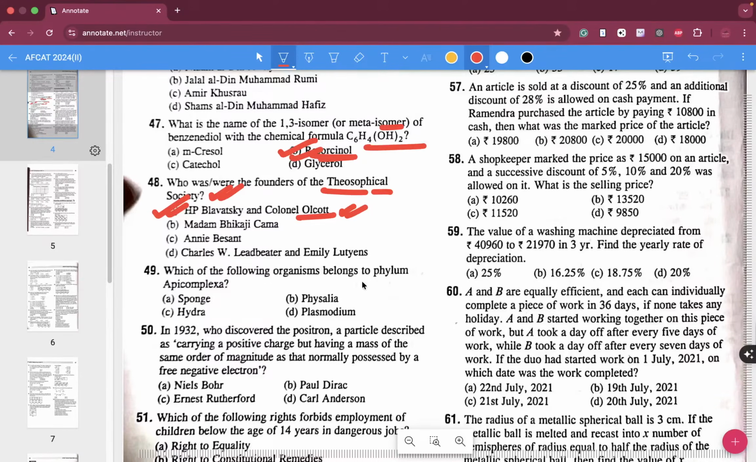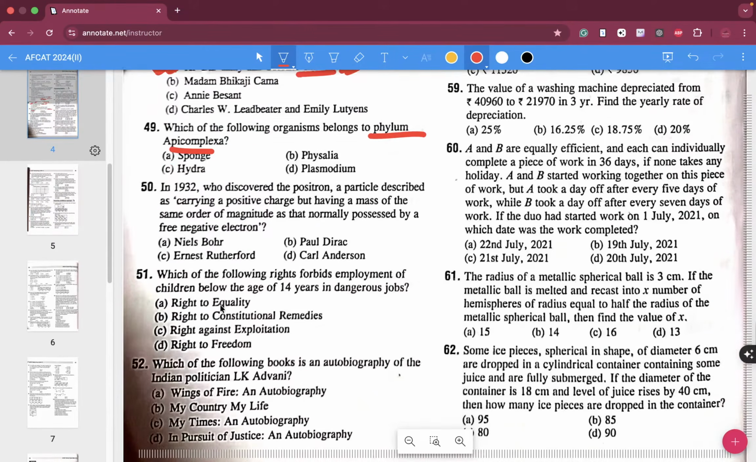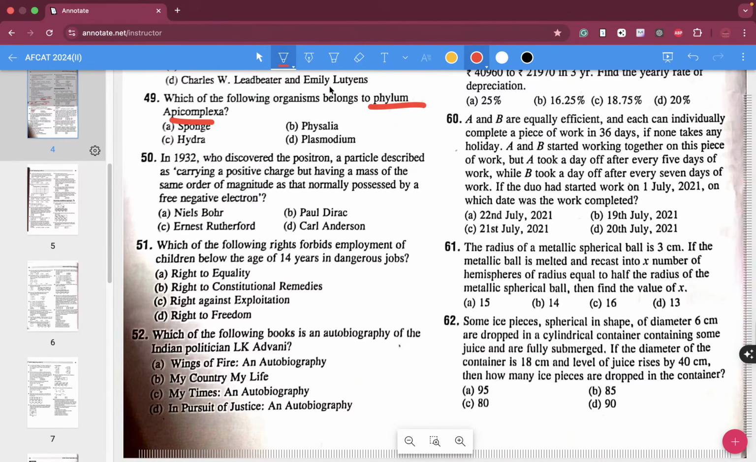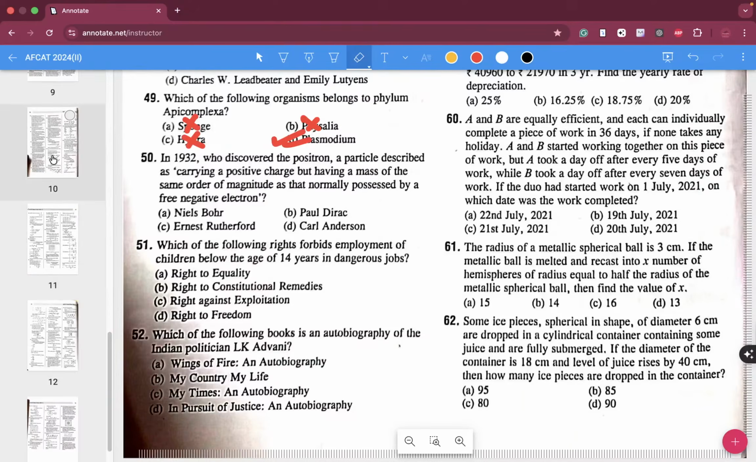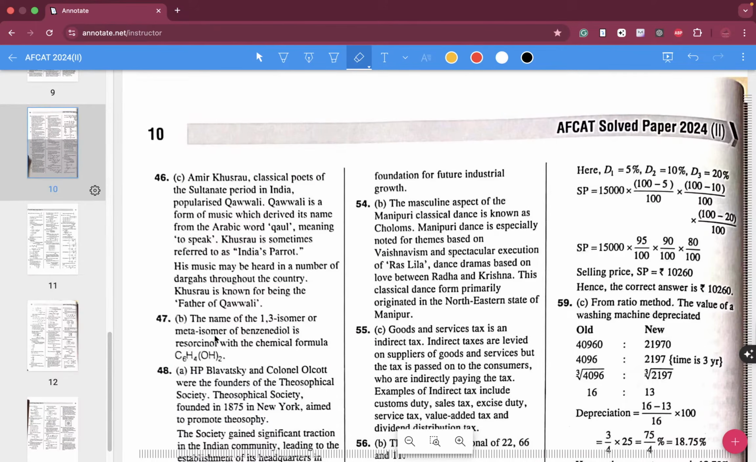Which of the following organisms belongs to phylum Apicomplexa? Over here the correct answer, I'm not quite sure, but I've seen the answer. These others are not the right answer. Plasmodium over here is the correct answer, folks. Why and how, in the end I will show you the explanation over here. You can go through that.